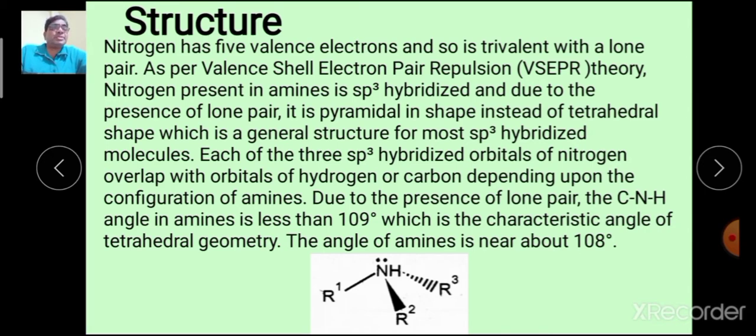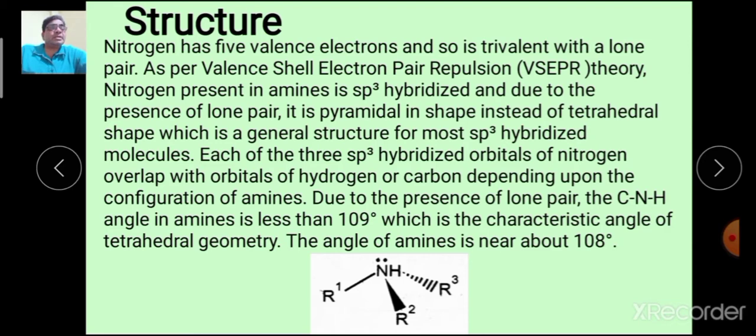Each of the 3 sp3 hybrid orbitals of nitrogen overlaps with orbitals of hydrogen or carbon depending upon the configuration of the amine. And due to the presence of this lone pair, the carbon-nitrogen-hydrogen angle in amine is less than the valence angle of 109 degrees, which is the characteristic angle of tetrahedral geometry. That is, 109 degrees is the angle of tetrahedral geometry. But in amine, the angle is about 108 degrees.